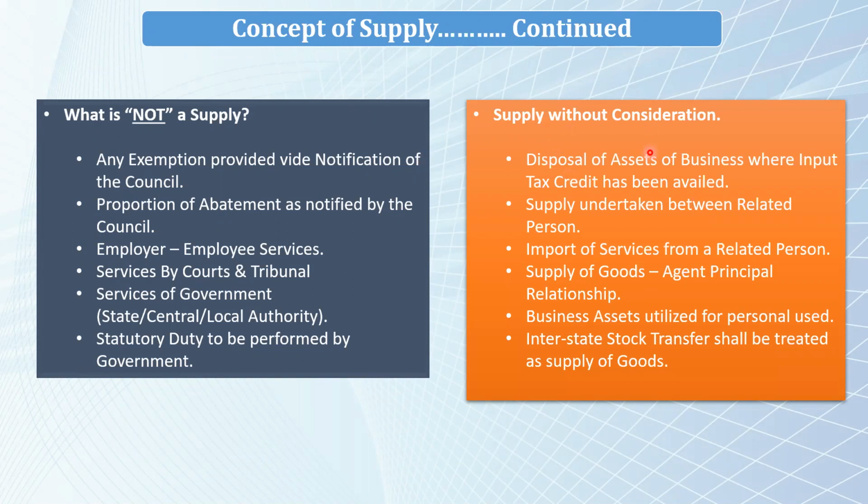The first one is disposal of assets of business where input tax credit has been availed. Say there is a multinational company which has purchased a company which was incurring losses for the last some years. Due to that, the company is not in a good position.